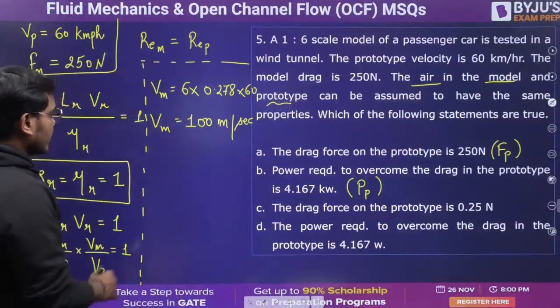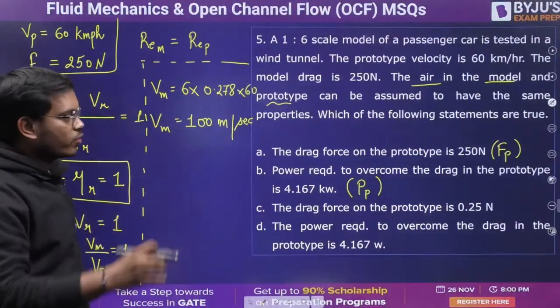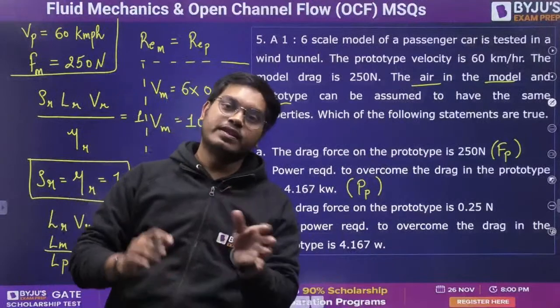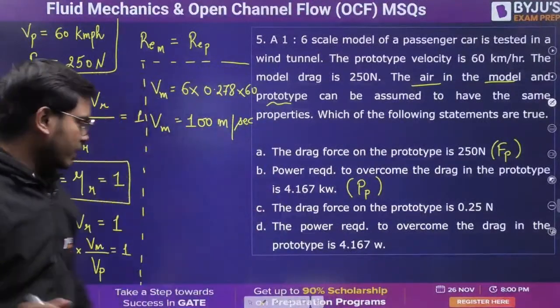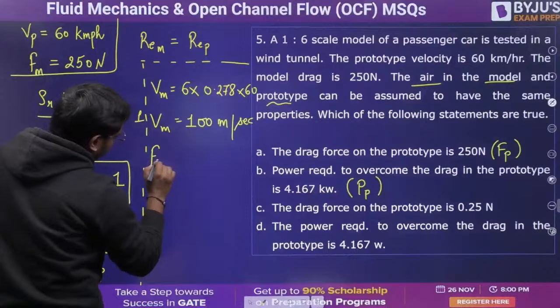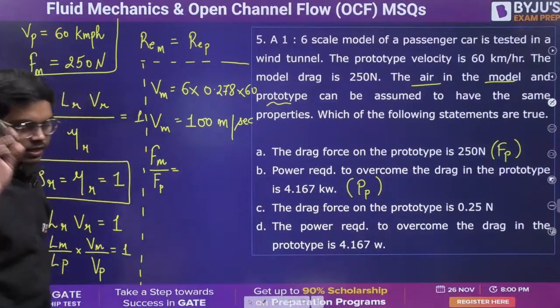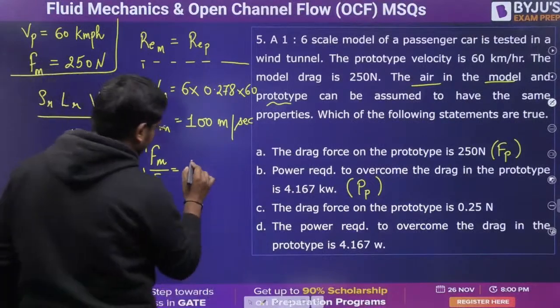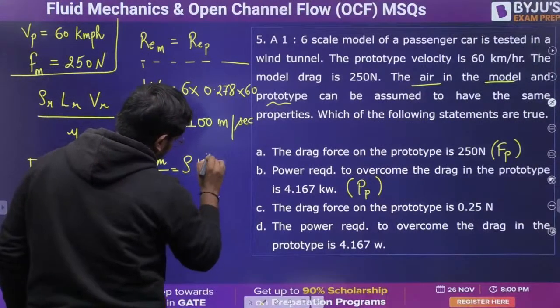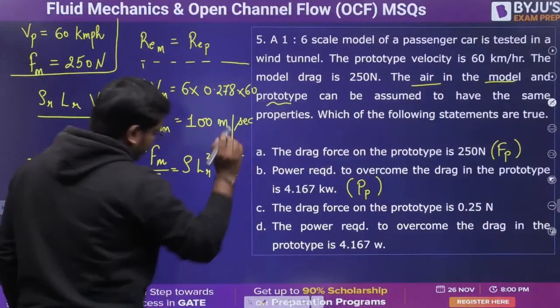Thank you, Alok. Now I know that if I have the ratio of the drag force on the model and on the prototype, I can also solve this. FM by FP will equal rho R L R square V R square.